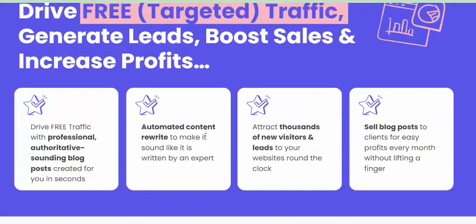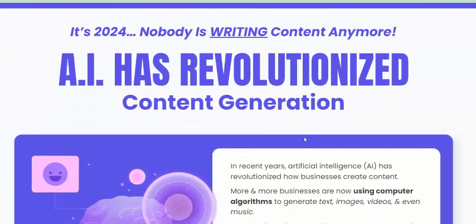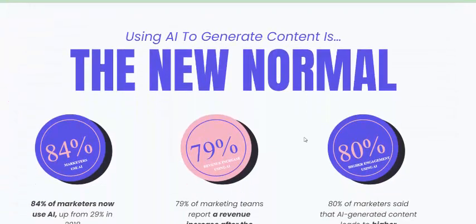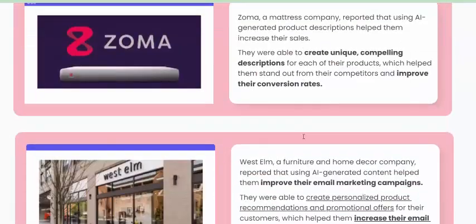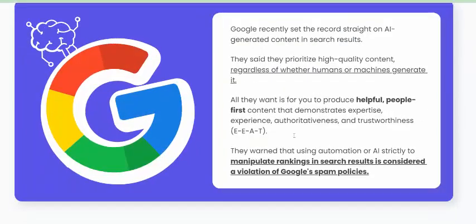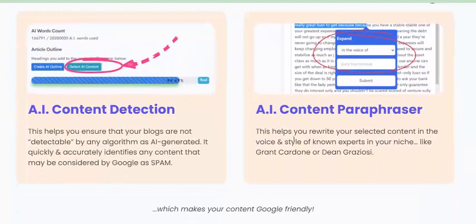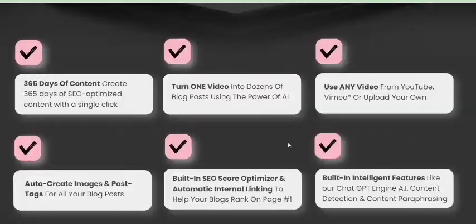Drive free traffic with automatic content writing, and thousands of new visitors and sales. The blog post, AI has generated the content. This is the new normal. Content Gorilla is super AI software. Use Content Gorilla to rank your website on the Google first page and other web services.